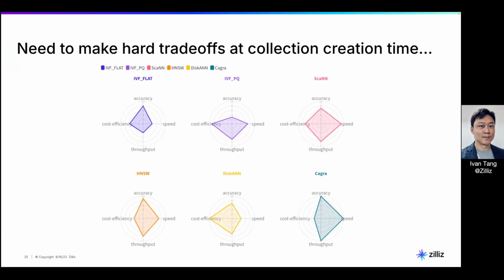So this is something I created to summarize the different trade-offs you'll be making. For example, IVF_FLAT is actually a clustering-based algorithm. Given that you have a billion vectors, first, during the index building phase, you cluster them into multiple clusters. Then you assign centroids.